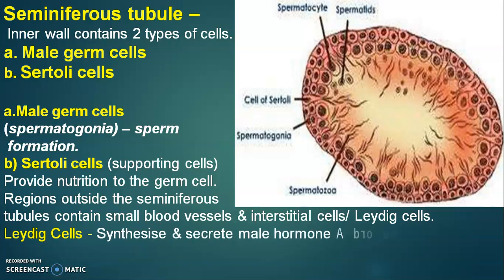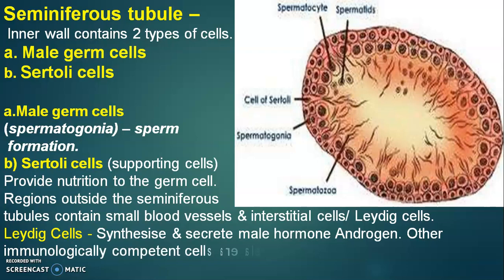The regions outside the seminiferous tubules contains small blood vessels as well as some type of cells called as Leydig cells. These Leydig cells synthesize and secrete male sex hormone called as androgen. Androgen, male sex hormone, is very important for the formation of sperm. It is secreted by the Leydig cells.